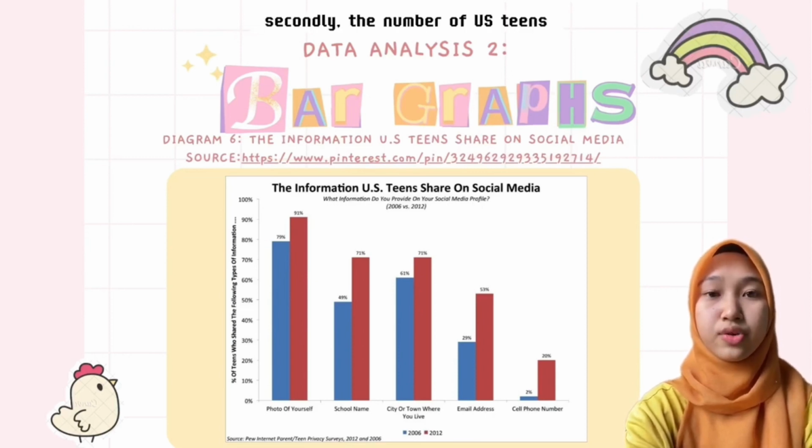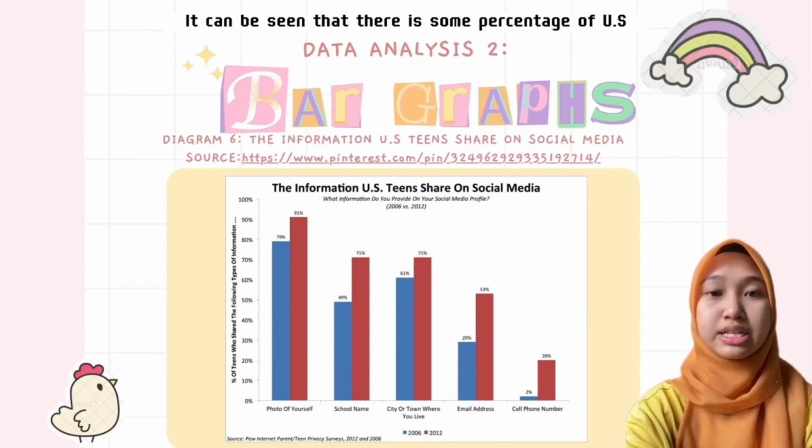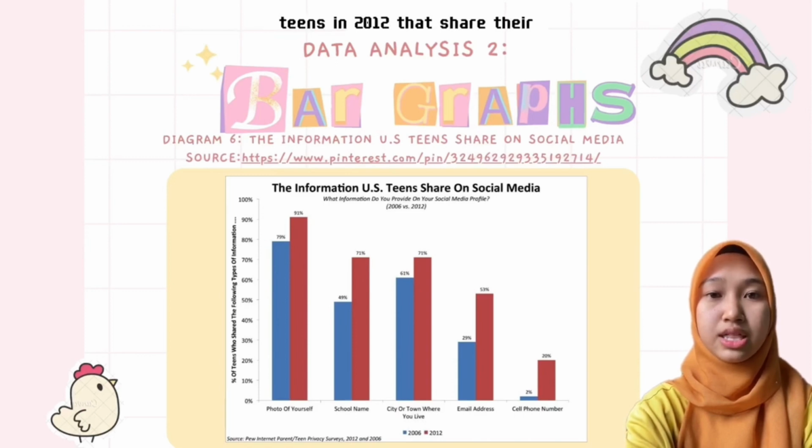Secondly, the number of US teens who share their school name and the city or town they live in was a little lower than US teens that share their photos on social media. It can be seen that there is the same percentage of US teens in 2012 that share their school name and the city or town where they live on social media, which is 71%.